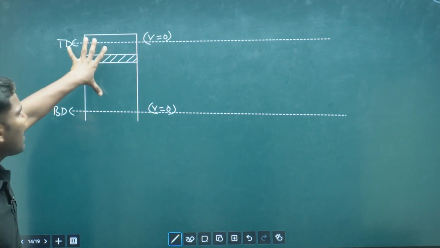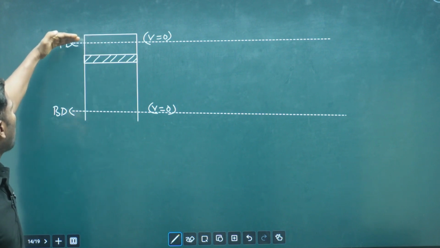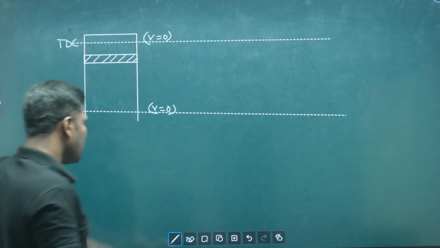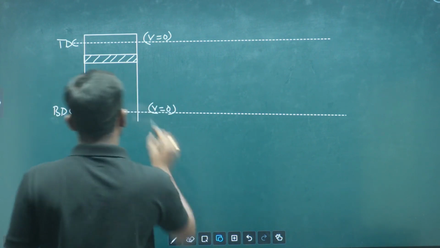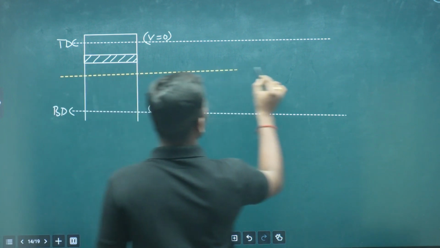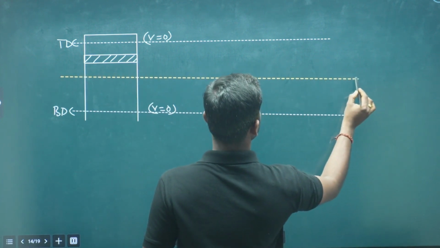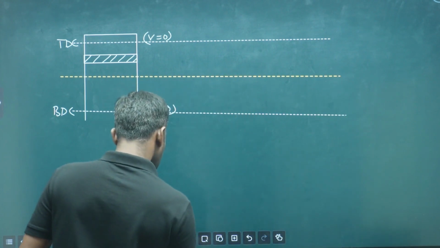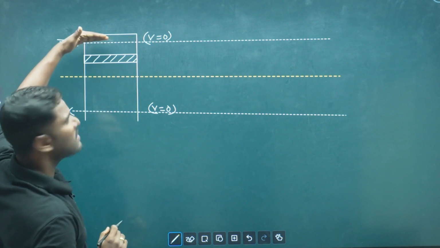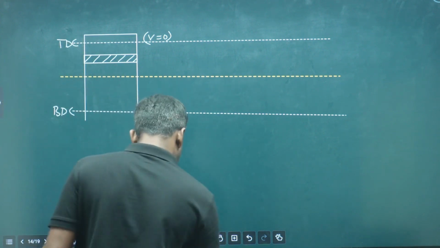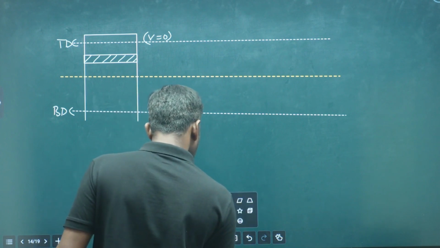The length between the top dead center and bottom dead center we can call the stroke length, and at the middle of the stroke length we can have a mean position, just like this. So this is one extreme position, this is another extreme position, and between them we have a mean position. Let us try to convert this into a uniform circular motion.